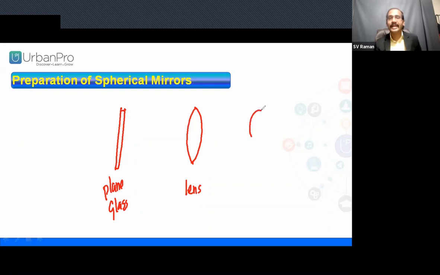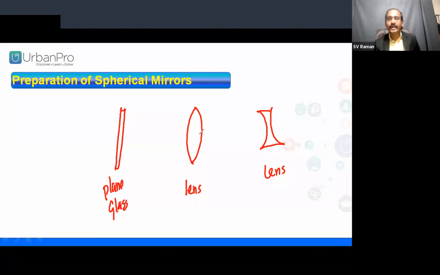Now again take the spherical glass and cut it this way. The remaining parts you remove. And what is this again? Here the thickness is decreasing and increasing. This is also a lens. Now, what is the difference between glass and lens? In glass, the thickness is uniform; in lenses, the thickness is variable.